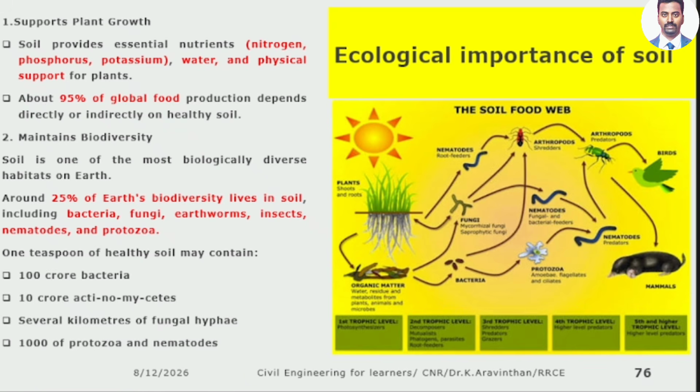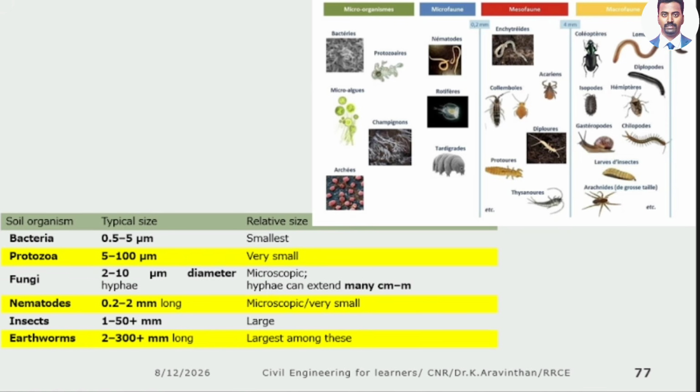Around 25% of earth's biodiversity lives in soil. In a teaspoon of soil, you see 100 crore bacteria. Only a small teaspoon. If you take a teaspoon of rock, you don't have this much. Now, this image gives you an understanding. Bacteria size is 0.5 to 5 micrometers. This is the very smallest thing. You see, from here the smallest biodiversity starts, up to the largest one. Bacteria are the smallest living organisms.